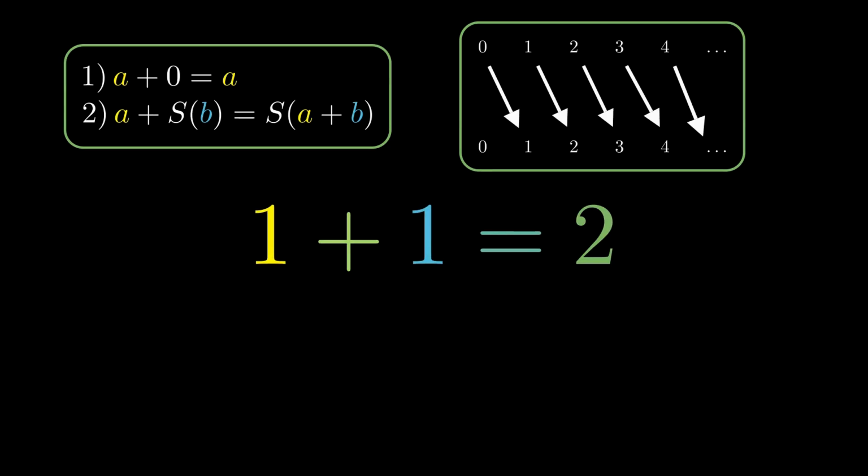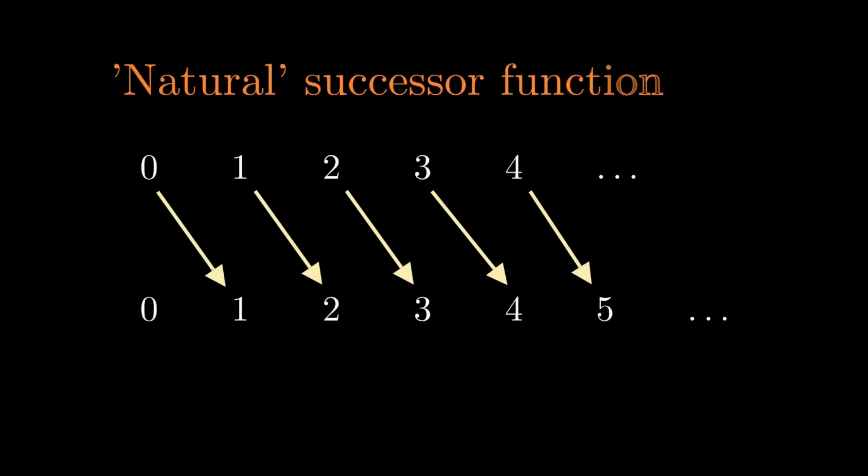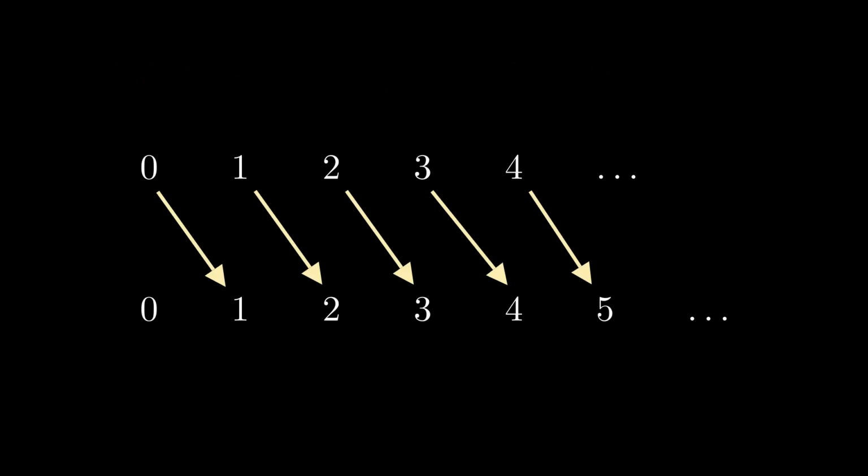But is the successor function unique? Here is where things become really interesting. We define the natural numbers as any structure that satisfies the Peano axioms. But the axioms never tell us exactly what the successor function must look like. They only describe its properties. This means that different successor functions can satisfy the axioms, and therefore there can be different ways to realize the natural numbers. For example, look at this successor function.